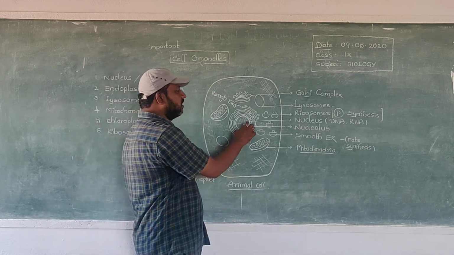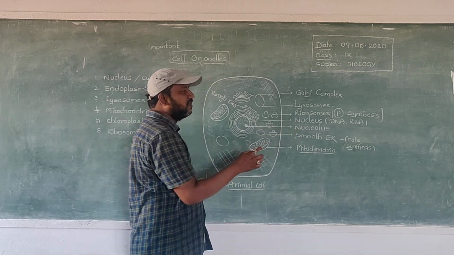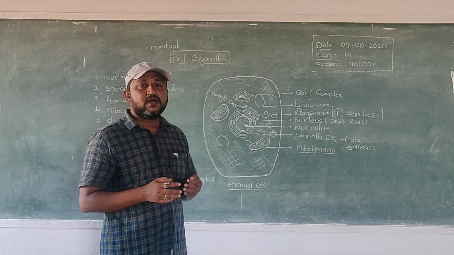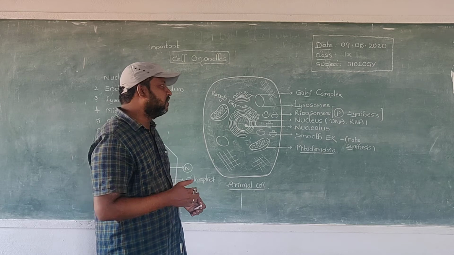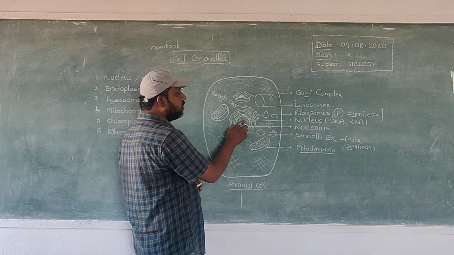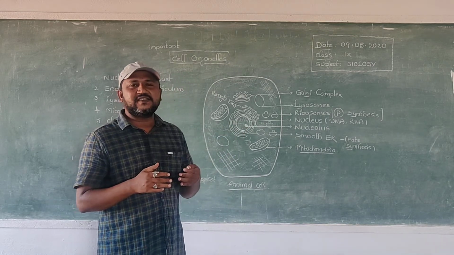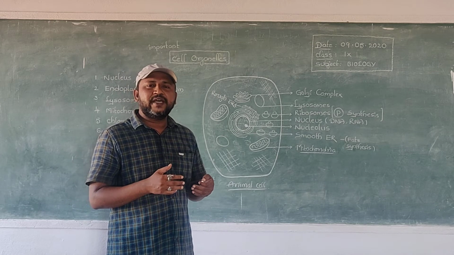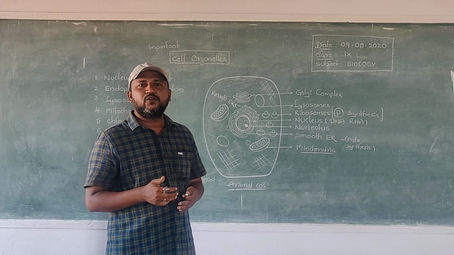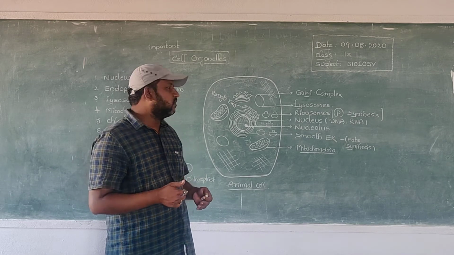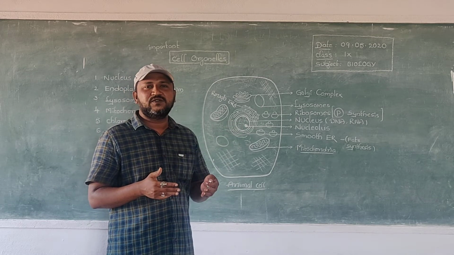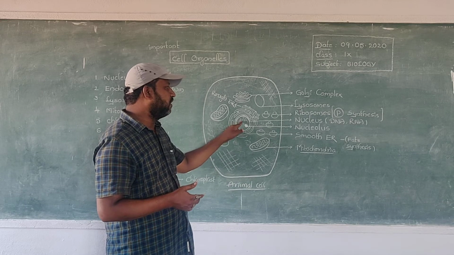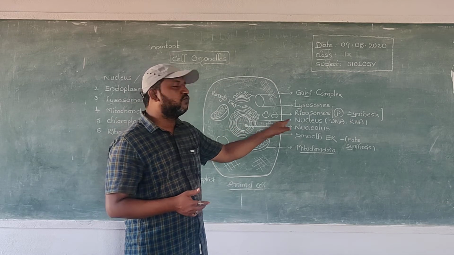This nucleus was first discovered by Robert Brown in the year 1831. This nucleus transfers the genetic substance from parent to progeny. Progeny means child. Some genetic substance, some heritable characters are transferred with the help of the nucleus from parent to child.